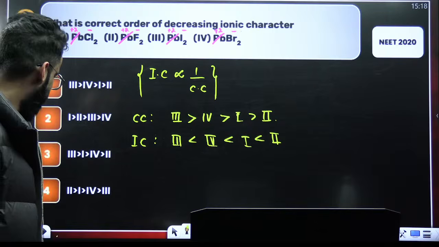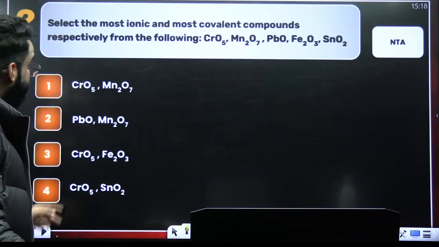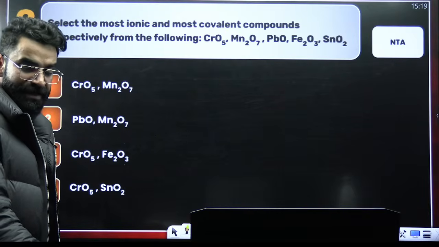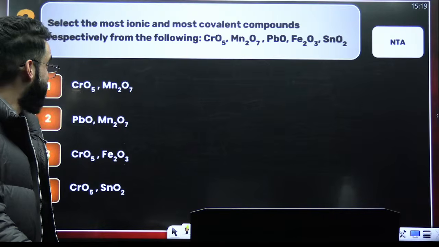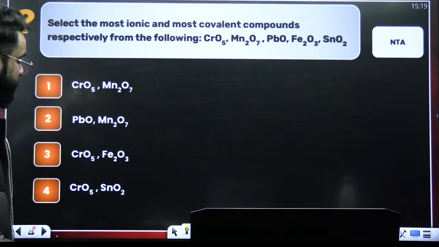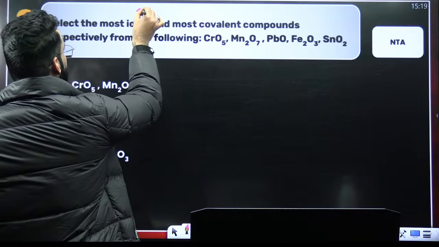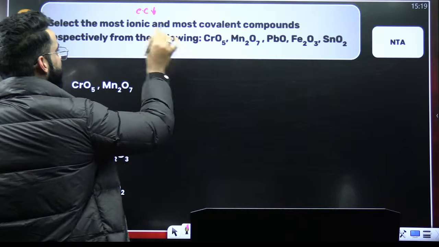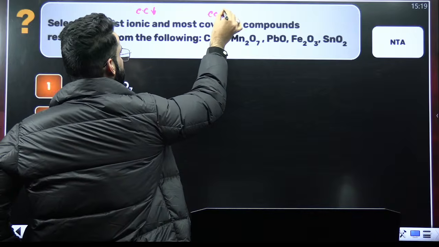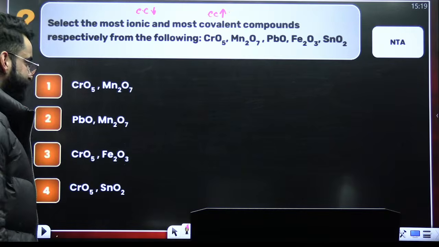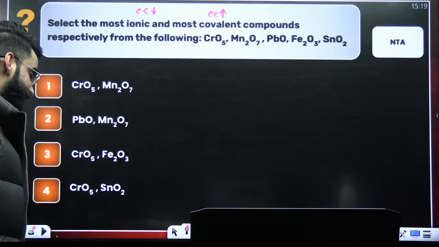Perfect. Again, a simple basic question, which I believe you could easily solve. Right? Okay. Look at this one. Again, the question based on the same concept. Select the most ionic. Most ionic means least covalent. Basically, we are supposed to select the least covalent and most covalent here. First one should be least covalent. Second one should be most covalent.